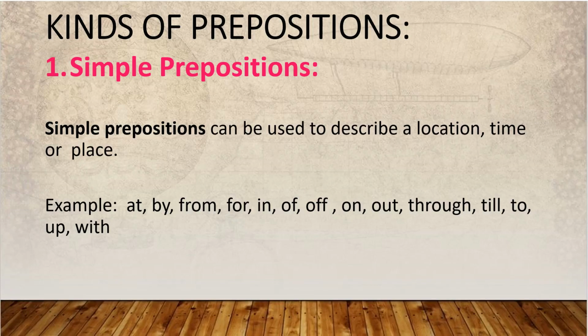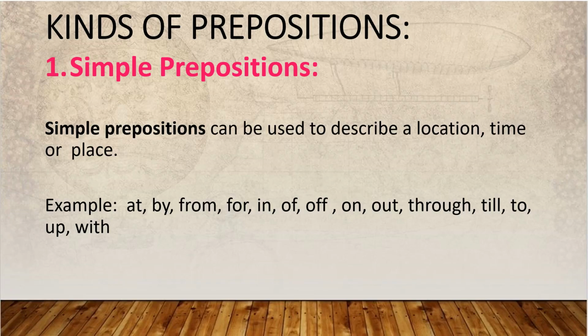Examples: at, by, from, for, in, of. See the spelling, OF and OFF. In, out, through, till, to, up, with. Very simple. These prepositions are there in your syllabus. Before that, you should know how many kinds of prepositions there are, for your knowledge.